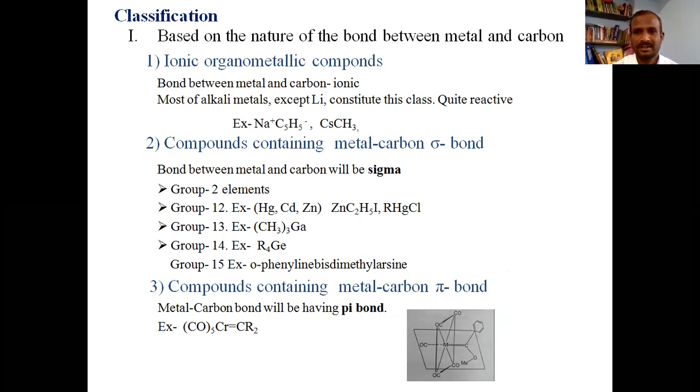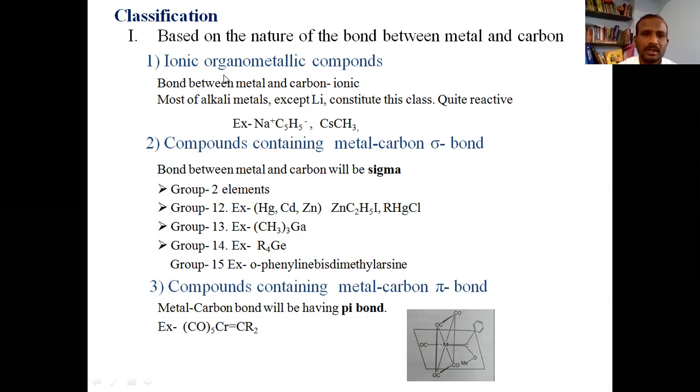Classification of organometallic compounds is based on two bases. We use two bases to classify organometallic compounds. The first basis is the nature of the bond between metal and carbon. Depending on the nature of the bond between metal and carbon, we have classified organometallic compounds into three classes.